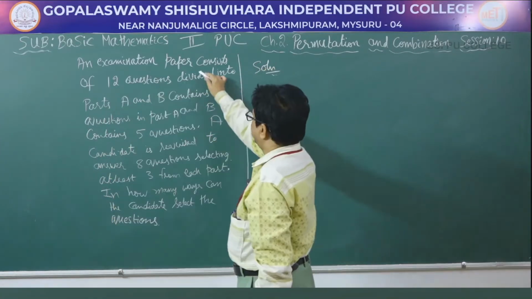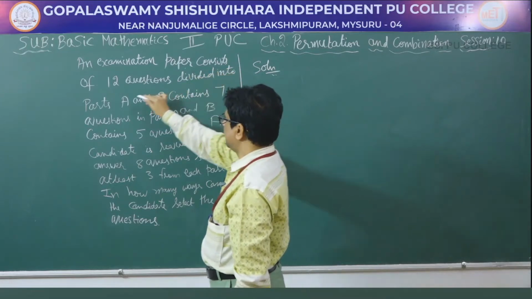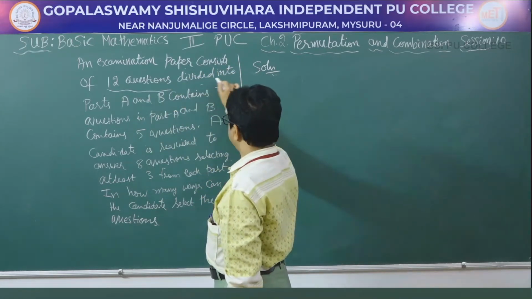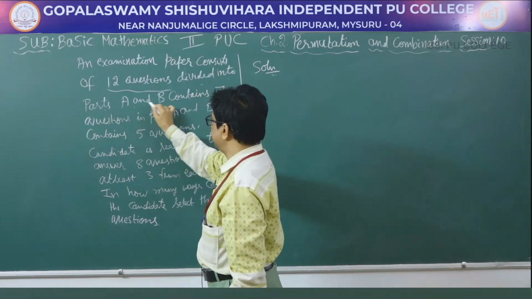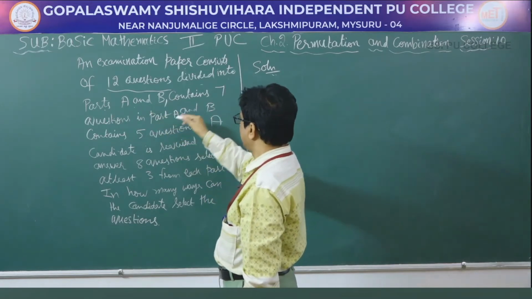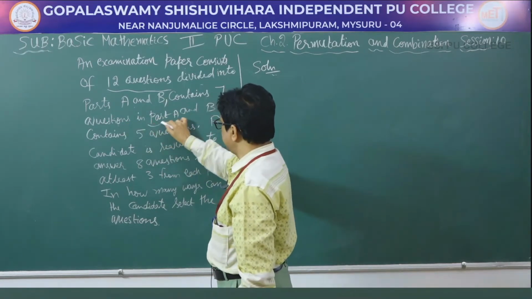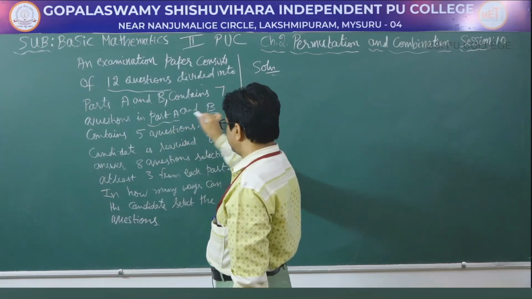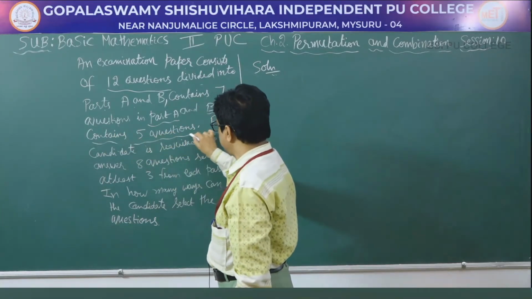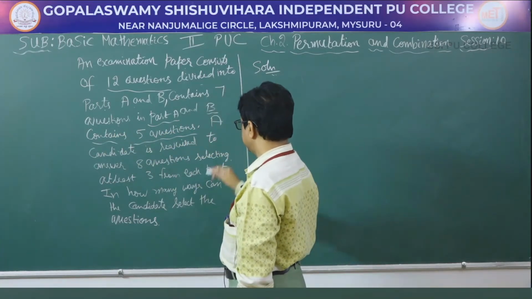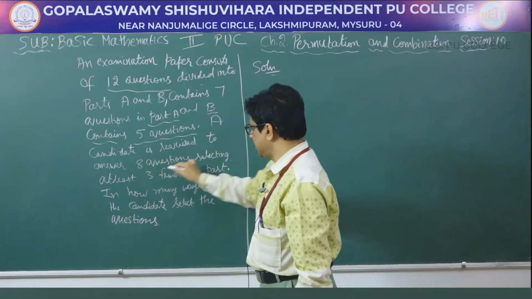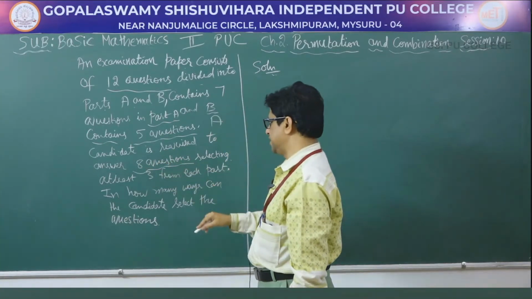Solution. An examination paper consists of 12 questions divided into parts A and B, which contains 7 questions in part A and B contains 5 questions. A candidate is required to answer 8 questions.